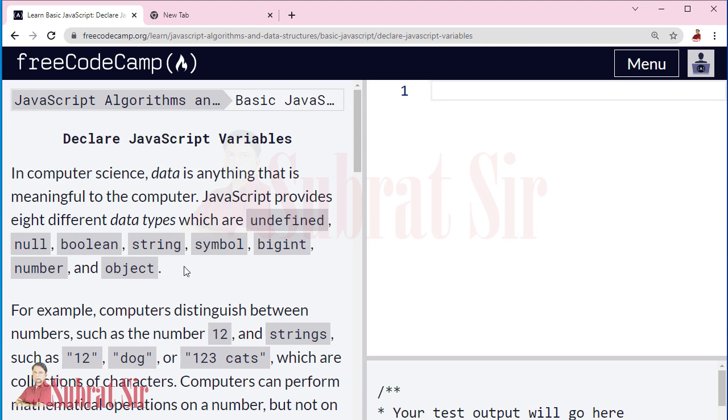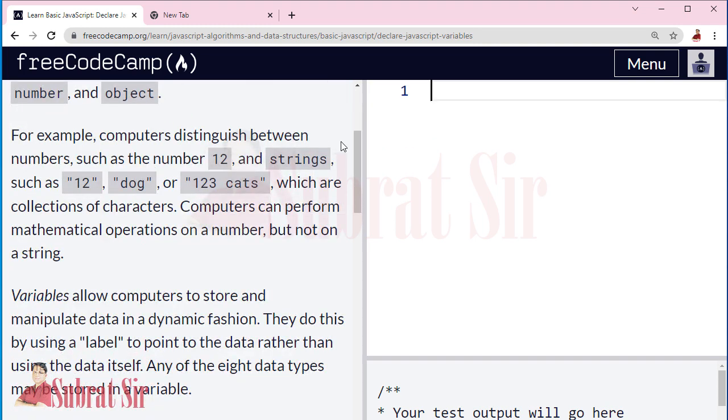For example, the computer distinguishes between numbers, such as the number 12, and strings, such as "12" within double quotes, or "dog" within double quotes. These are treated as strings and these are treated as numbers. Here also we wrote a number, but we wrote it within quotes, so it is treated as a string. Computers can perform mathematical operations on a number but not on a string.